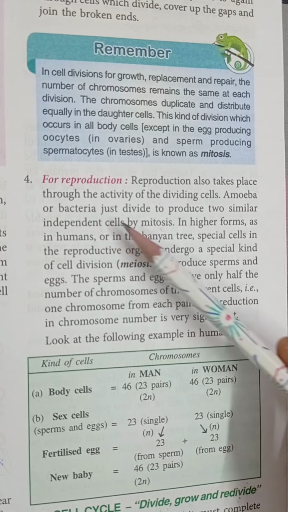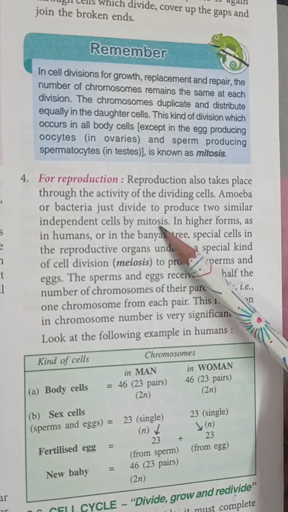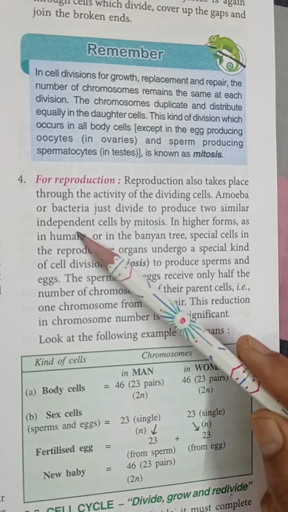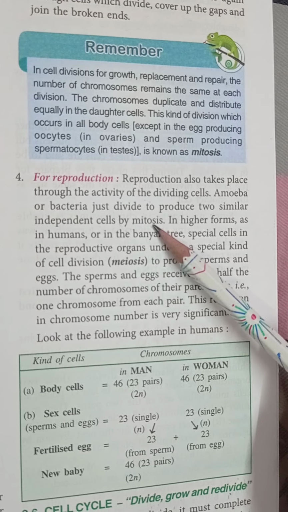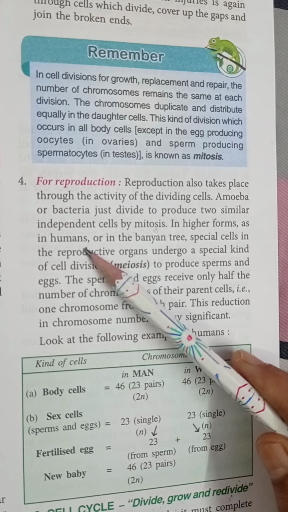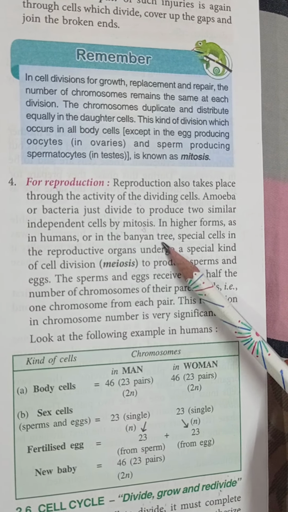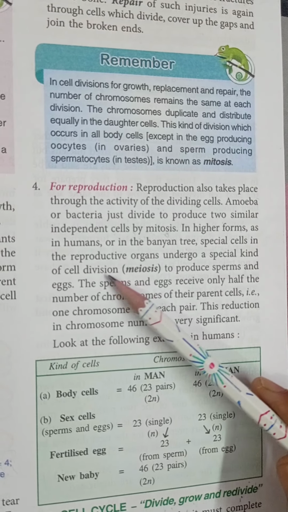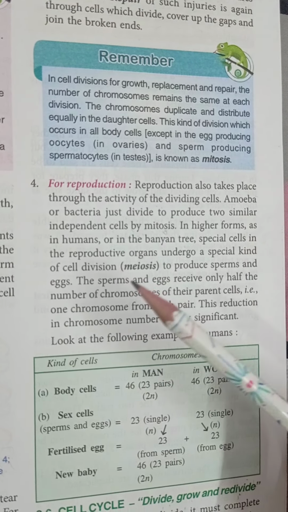So this kind of division, in which there is no variation of characters, no change of chromosomes, no reduction of chromosomes, is known as mitosis. But in higher forms, as in humans or the banyan tree, special cells in the reproductive organs undergo a special kind of cell division, and this I have already told you, this special kind of cell division which occurs in the reproductive organs is known as meiosis.